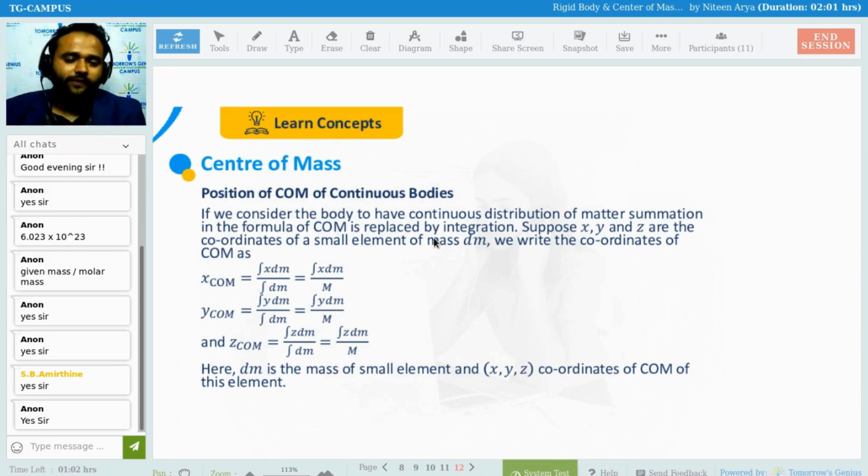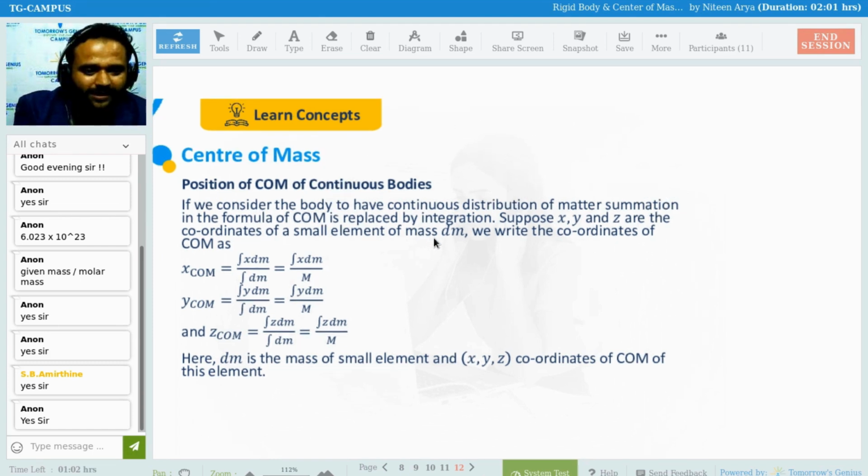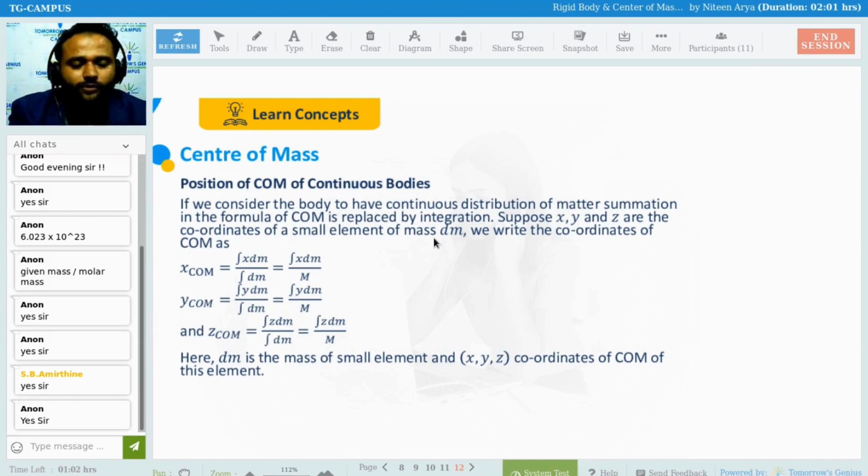If we do it with the y-coordinate, y dm, we get y center of mass. In the same way, we can do it for z center of mass. Every continuous body is not able to be described with discrete R1, R2 as in a discrete system.